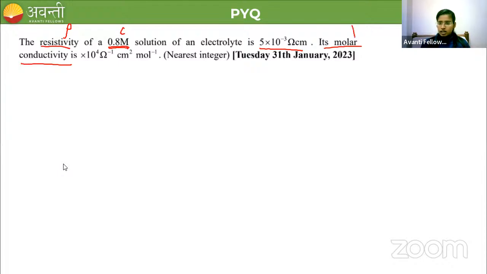What is molar conductivity? Lambda m. So we have to find out lambda m. So what is the formula to find out the lambda m? In the recall test also we have seen, lambda m is equal to kappa into 1000 divided by M. M is nothing but the concentration in terms of molarity. Okay. But we don't have kappa. We don't have conductivity. Instead of conductivity, we have resistivity in the question.